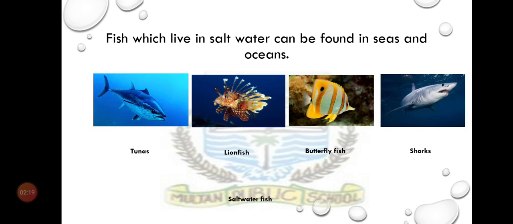Dear student, fish which live in salt water can be found in seas and oceans. These are the pictures of saltwater fish: tunas, lionfish, butterfly fish, and sharks.